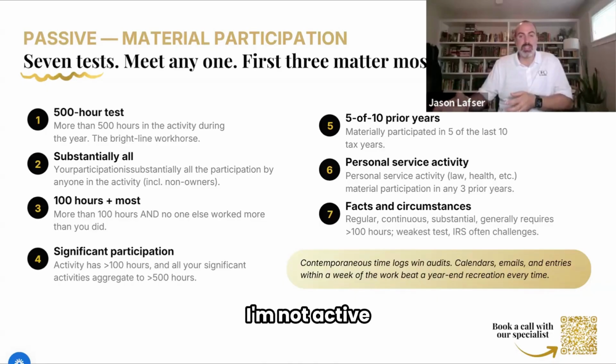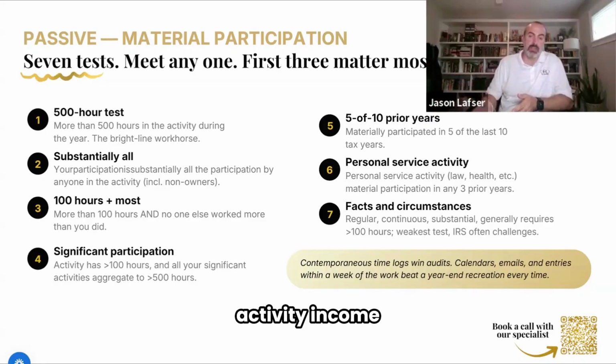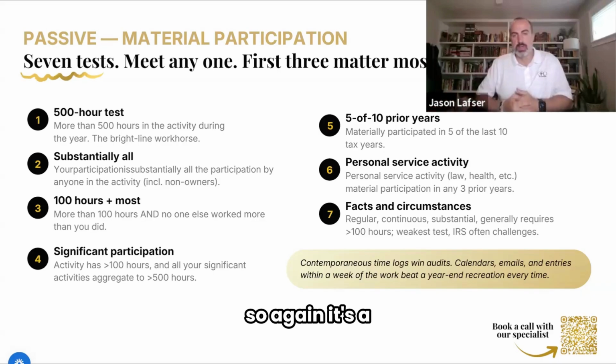If I'm not active in that real estate activity, those losses are going to be limited because I don't have other passive income to offset them. They're going to continue to carry forward until I either have passive activity income to offset them or I dispose of that property. So it's very important to be thinking about that as you go throughout the year.